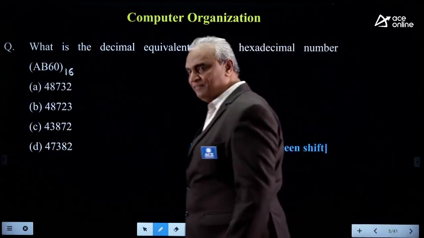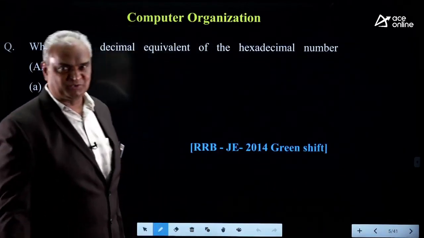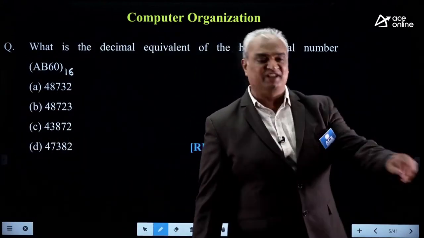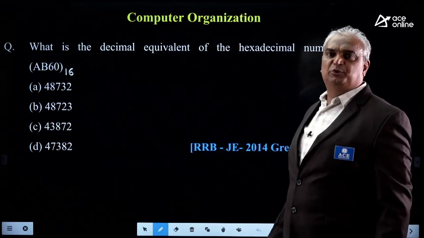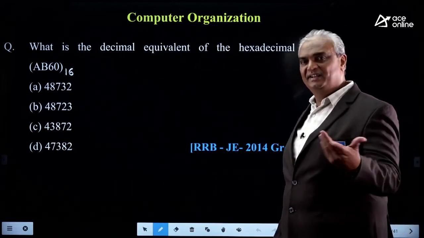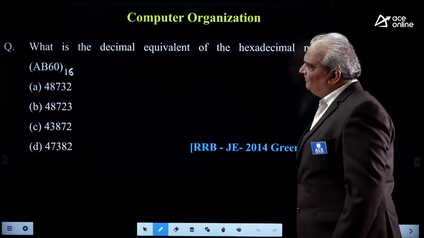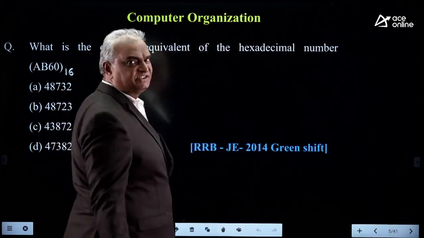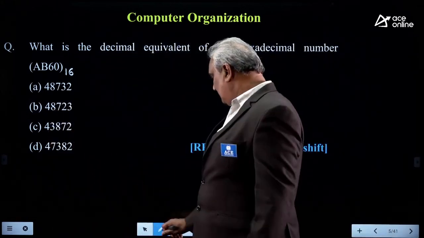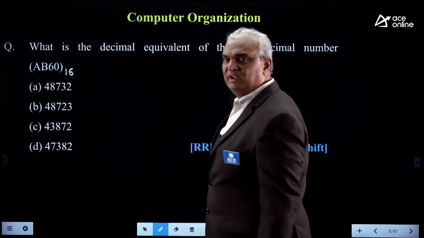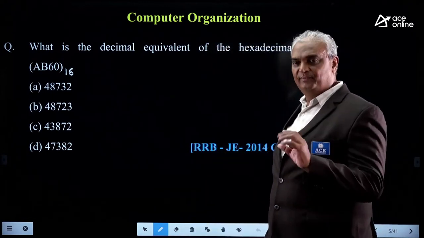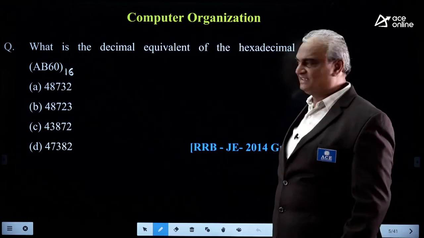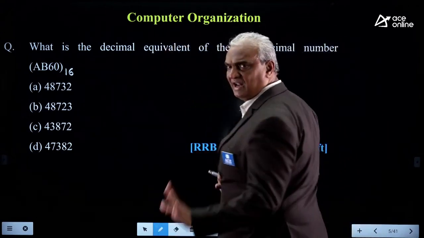Now we are going to discuss some previous questions. Not only the solution, you should understand how to solve the question in the shortest time. Execution time is very essential in any competitive exam. Now look here. First question. This question was given in RRB JE 2014 green shift. Earlier, our colleagues already discussed all those things, provided most important and valuable information, including weightage of each and every subject. Now, our subject is computer organization.